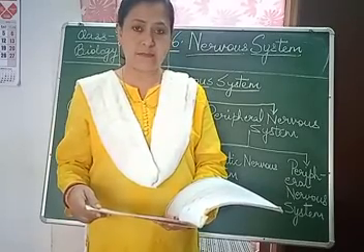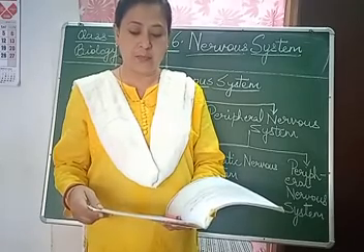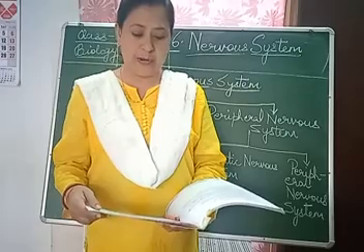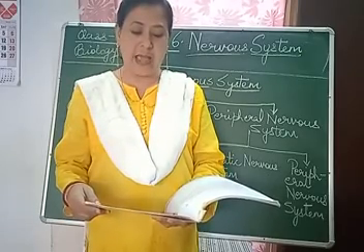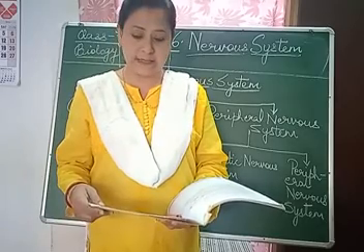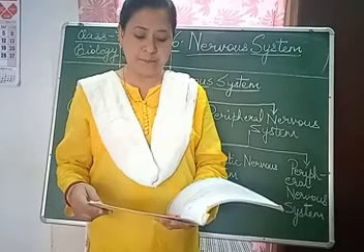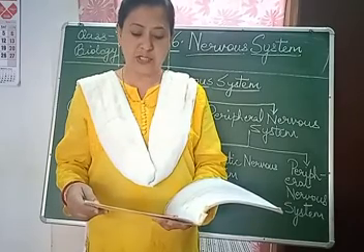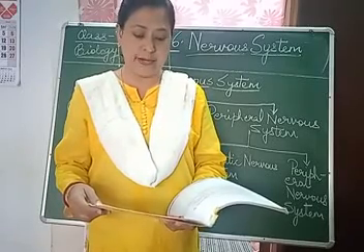Like other systems in the body, the control and coordination in the body is carried out by the nervous system. It consists of an extensive network of long and slender thread-like nerves spread throughout our body. The nerves are communication lines of our body, just like telecommunication wires.